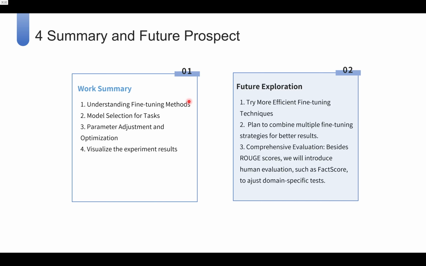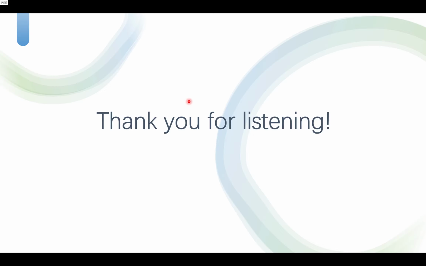Moving forward, we plan to explore more efficient fine-tuning techniques or hybrid strategies, as well as adopt comprehensive evaluation metrics beyond Rouge scores, such as human evaluation, fact consistency checks, and domain-specific adaptability tests. This experiment provided valuable insights, and we will continue refining fine-tuning strategies to enhance the model's practicality and generalization, aligning with real-world applications.